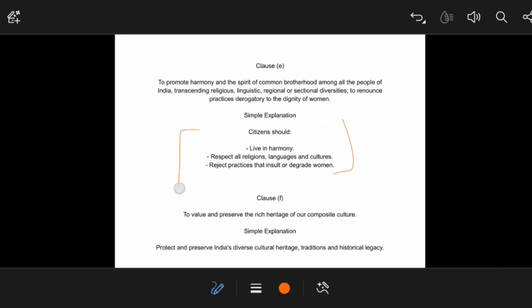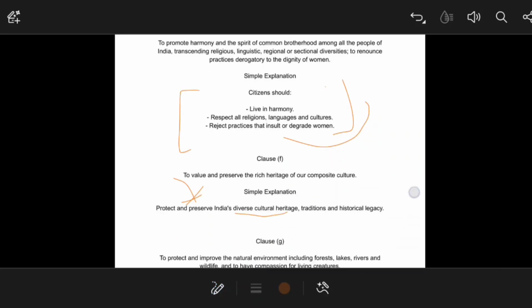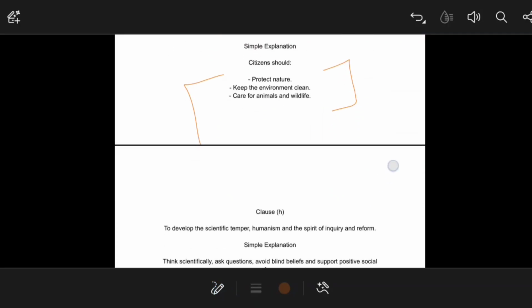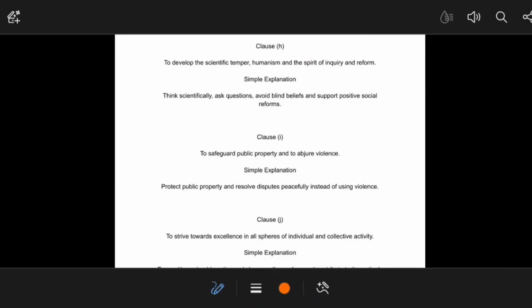Apart from this, citizens should live in harmony. They should respect all religions, languages, and cultures, and they should reject practices that are insulting or degrading to women. Apart from this, you have the duty to protect and preserve India's diverse culture, heritage, tradition, and historic legacy. Every citizen should protect nature, keep the environment clean, and have compassion for animals and wildlife. Think scientifically, ask questions, avoid blind belief, and support positive social reform.